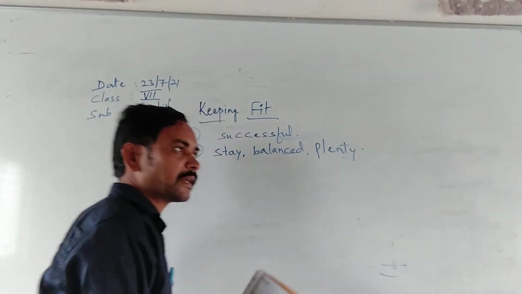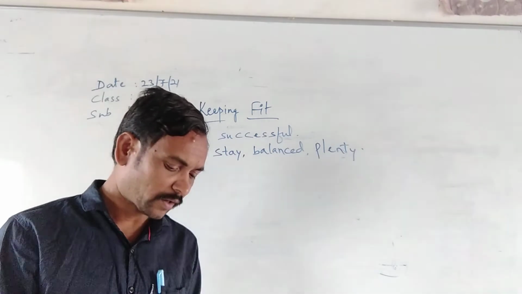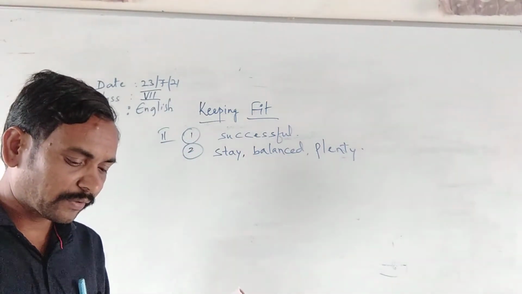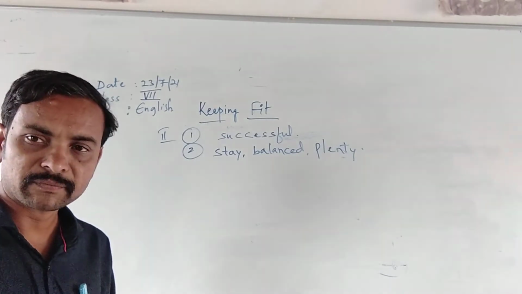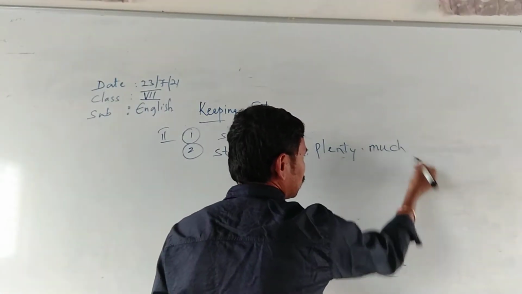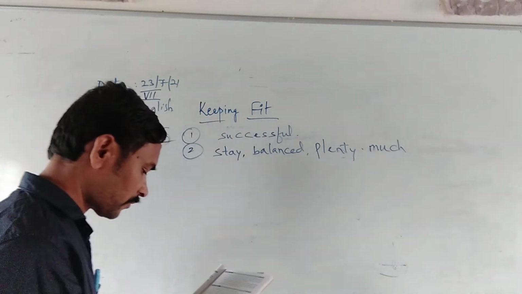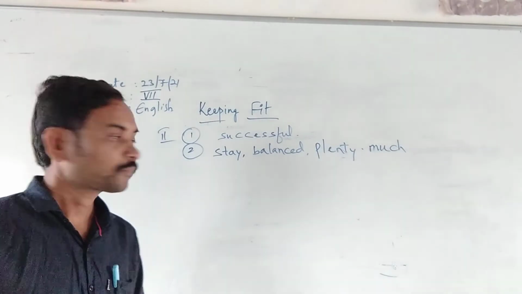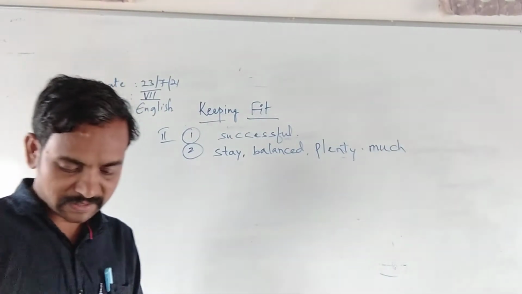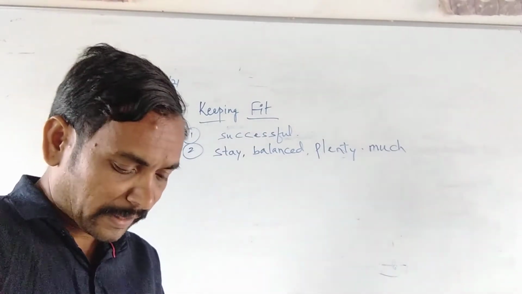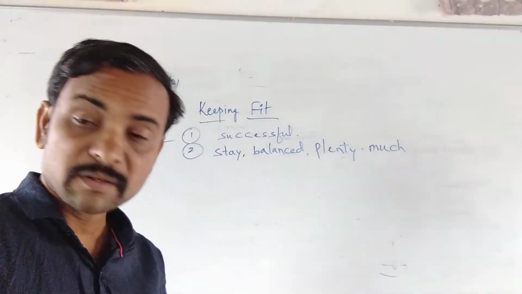At least 5 to 6 liters every day you have to drink water. Plenty of water. All foods are flattering if you eat too dash of them. Too much. Too much of them. Okay. Did you understand? First one stay. Second one balanced. Plenty. Much.